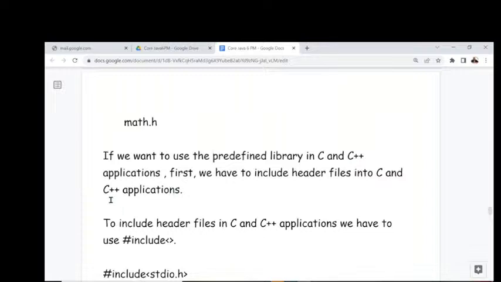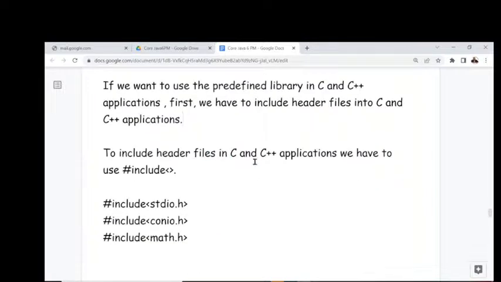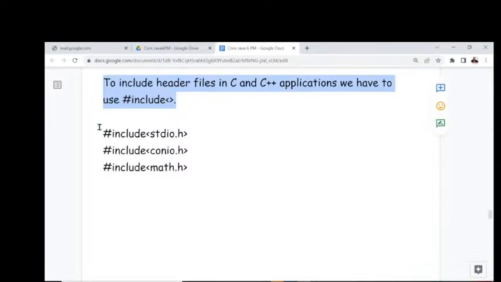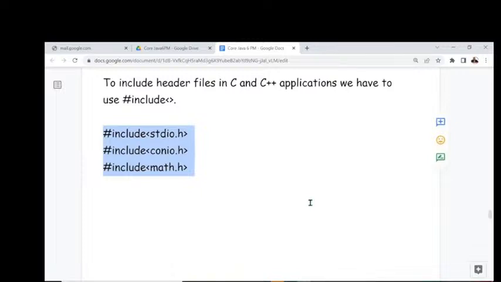in C and C++ applications, first we have to include header files into C and C++ applications. To include header files in C and C++ applications, we have to use the hash include statement. Examples I have given: hash include stdio.h, hash include conio.h, hash include math.h, like this. Here we provided some hash include statements clearly.